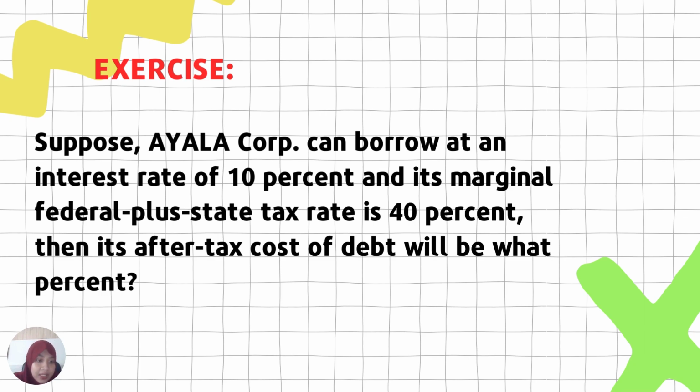So for an exercise, suppose Ayala Corp can borrow at an interest rate of 10% and its marginal federal plus state tax rate is 40%. Then its after-tax cost of debt will be what percent?